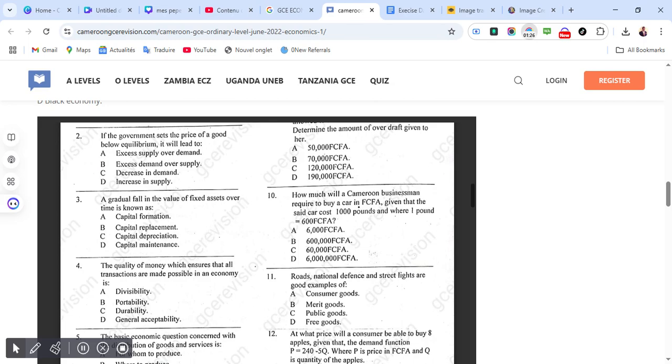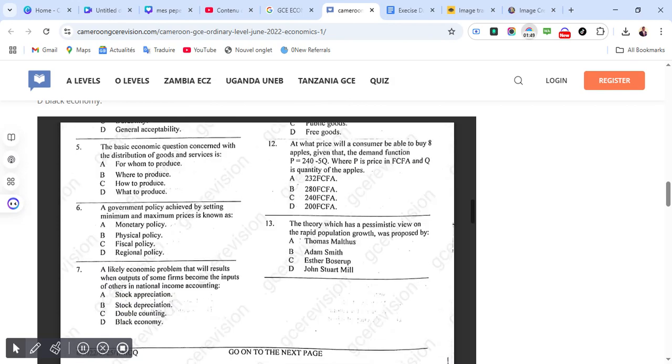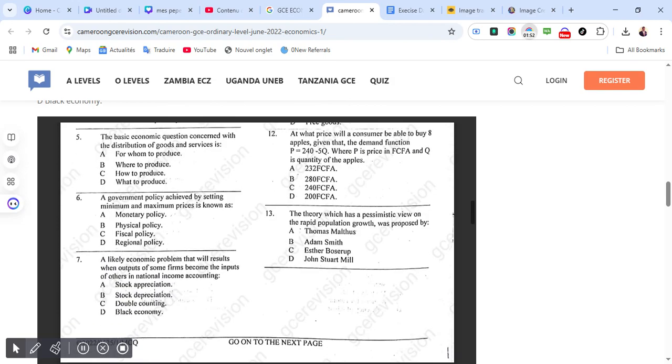4. The quality of money which ensures that all transactions are made possible in an economy is. Correct answer is D, which is general acceptability. The basic economic question concerned with the distribution of goods and services is. The correct answer is A, which is for whom to produce. A government policy achieved by setting minimum and maximum prices is known as. Correct answer is B, which is monetary policy.